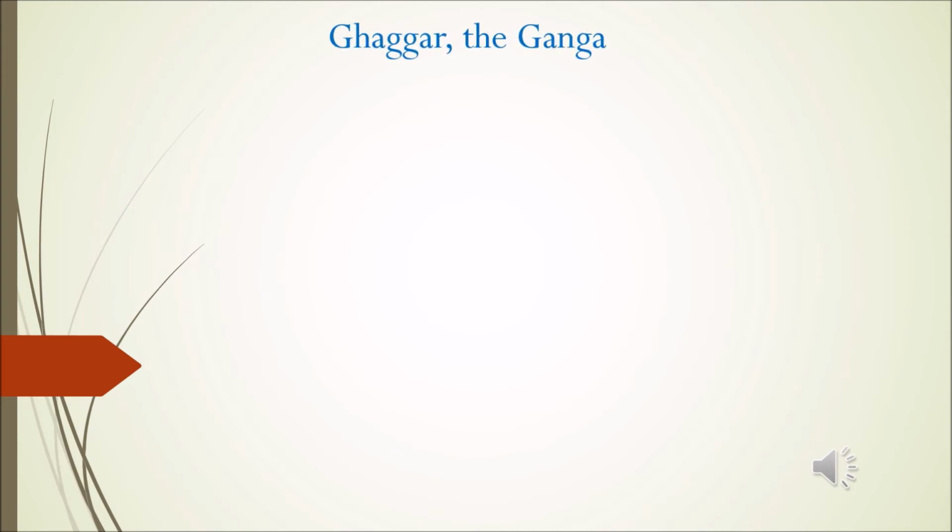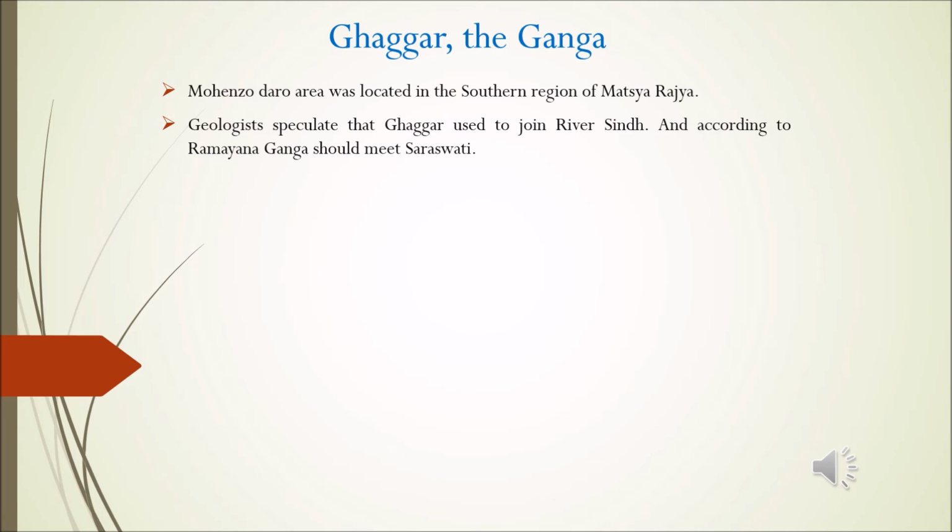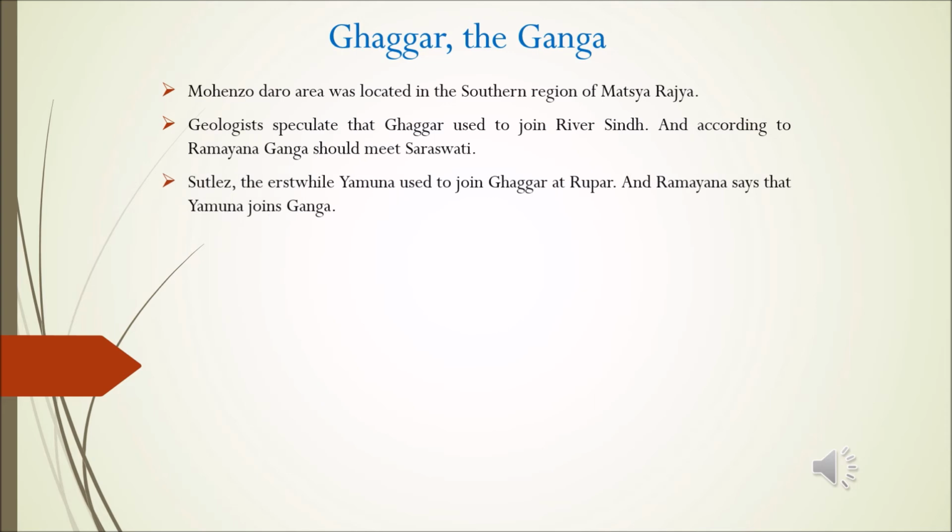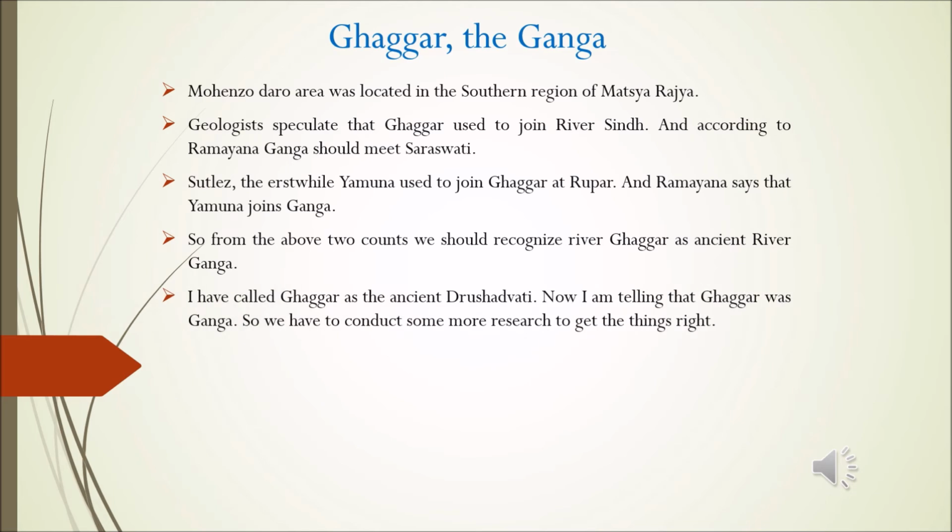And according to Ramayana, Ganga should meet Saraswati. We have learned from geologists that Ghaggar used to join river Sindh during ancient times. And Ramayana says that Yamuna joins Ganga before it diverted its course of flow. And also we have noted that present-day Satluj used to join river Ghaggar at Ropar. We know that river Satluj was river Satudri. So from the above 2 counts, we have to understand that river Ghaggar was ancient river Ganga without any doubt. But let us remember that at the beginning of this program, I have called Ghaggar as the ancient Drashadwati. Now I am telling that Ghaggar is Ganga. So we have to conduct some more research to get things right.